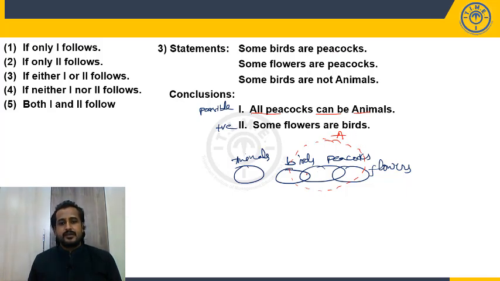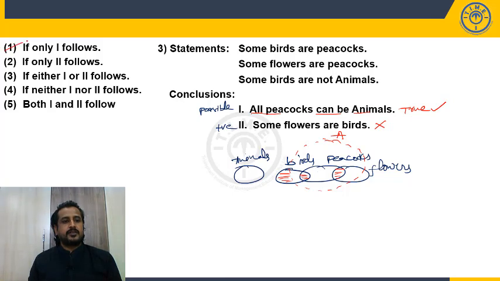Some birds are peacocks. Yes, some birds are peacocks. Second statement, some flowers are peacocks. Yes, still. Some birds are not animals. Still, this part of the birds is not animals. So am I able to draw the possible diagram or not? Yes. So this is true. Now what is the second one? Definite conclusion and positive conclusion. Some flowers are birds. Is it so? No. So my answer is only one follows.